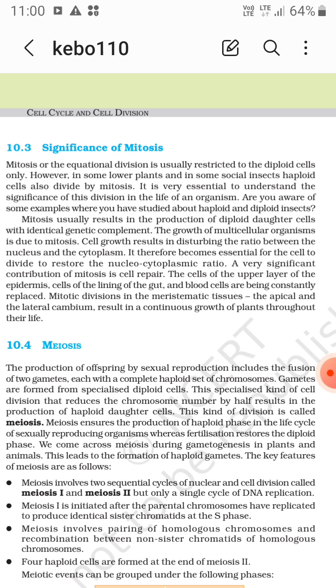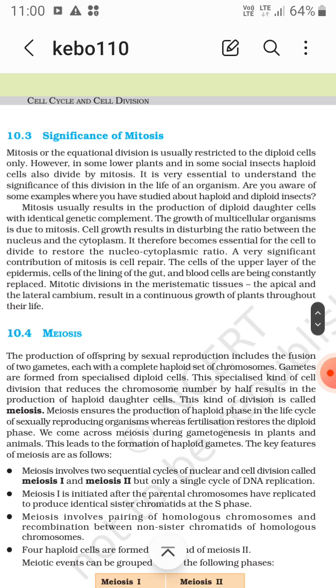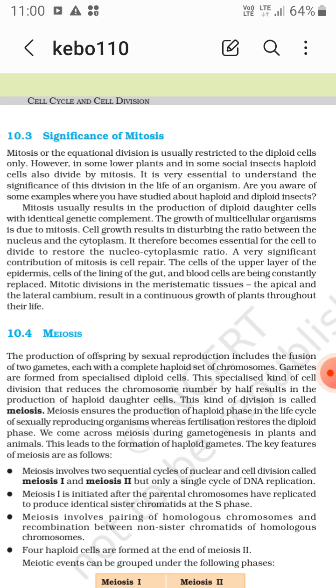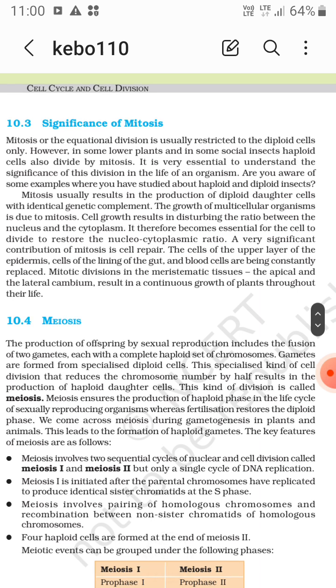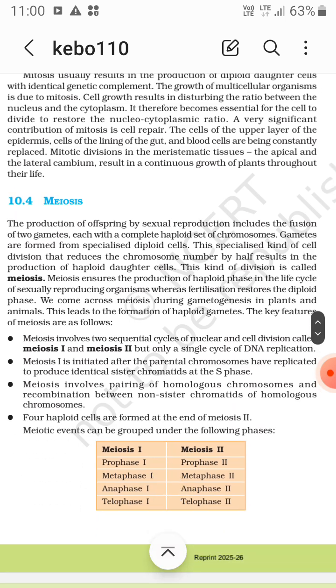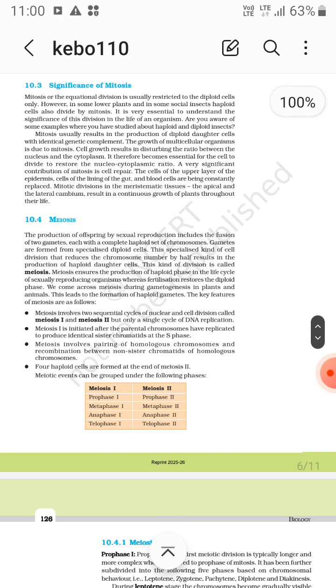The cells of the upper layer of the epidermis, cells of the lining of the gut, and blood cells are being constantly replaced. Mitotic divisions in the meristematic tissues, the apical and lateral cambium, result in a continuous growth of plants throughout their life. Now the next part will be meiosis.